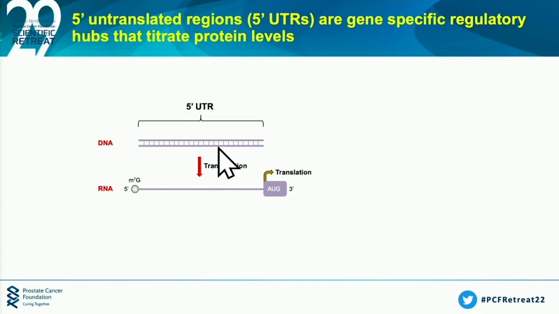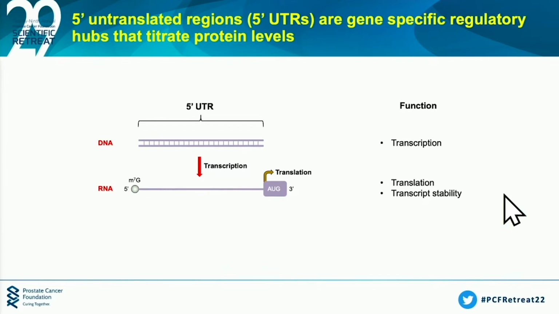The first is at the DNA level, and the other is at the RNA level. And it does so because at the DNA level, there could be promoters that are encoded within the 5' UTR that enable transcription. And at the mRNA level, there can be cis-regulatory elements or structures that can enable translation or transcript stability.